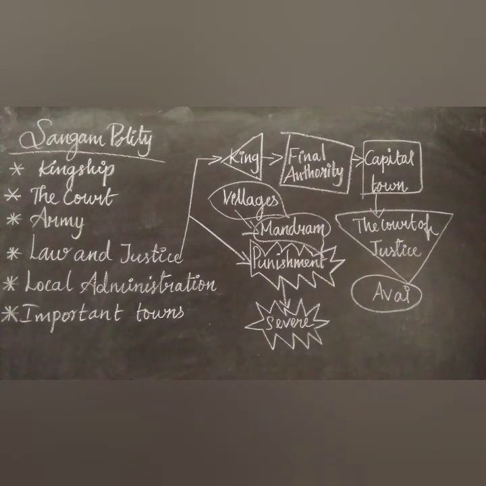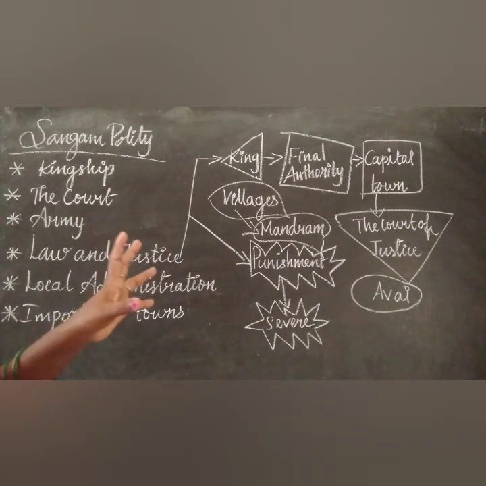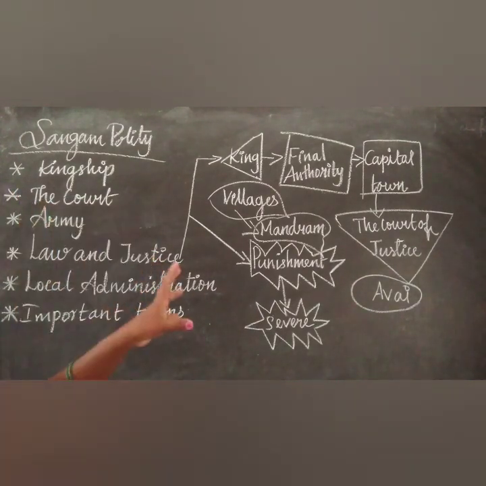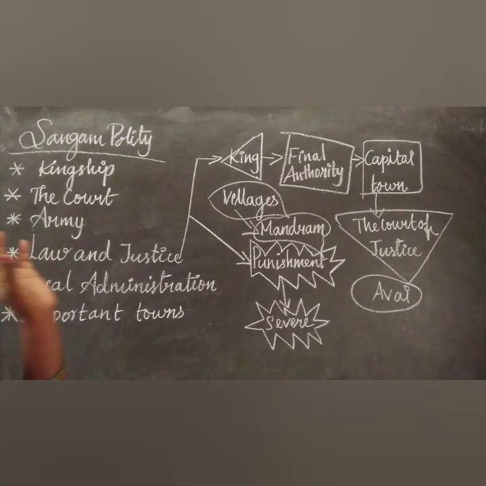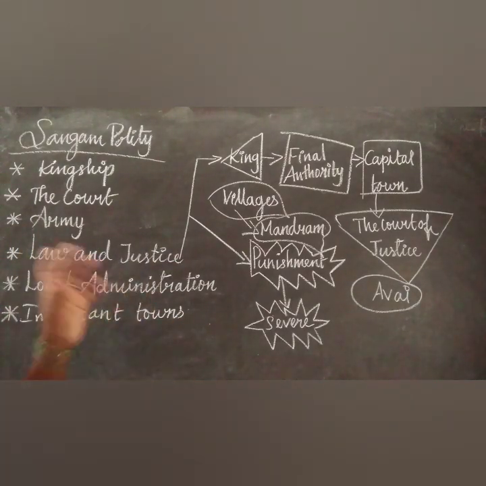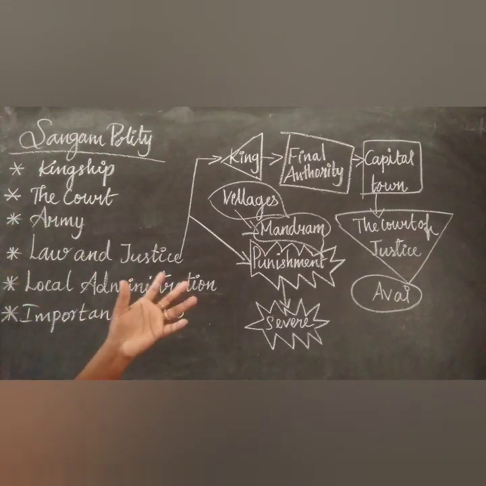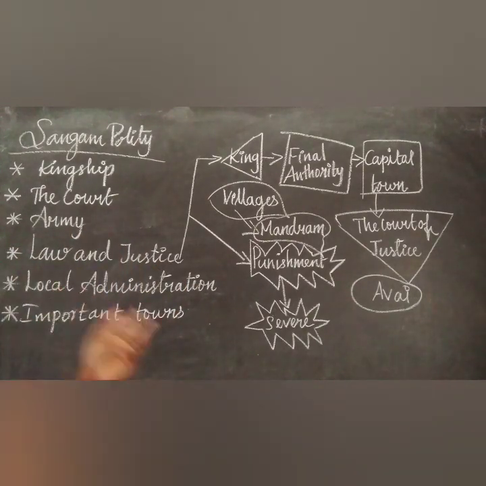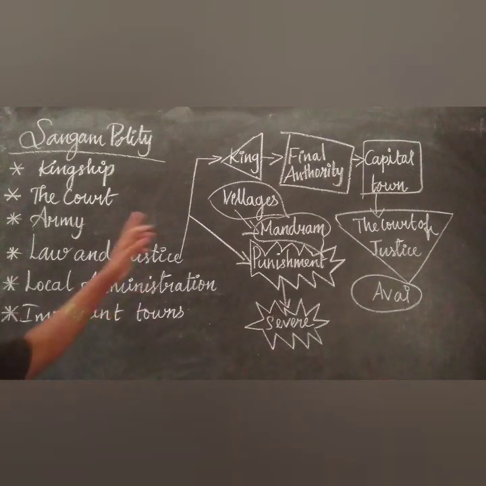Executions were ordered for theft cases, and the punishments awarded for other crimes included beheading, mutilation of the offending limbs of the body, torture, imprisonment and the imposition of fines. So these are the law and justice. Here the head of the department is only the king. The king is the final authority of everything.